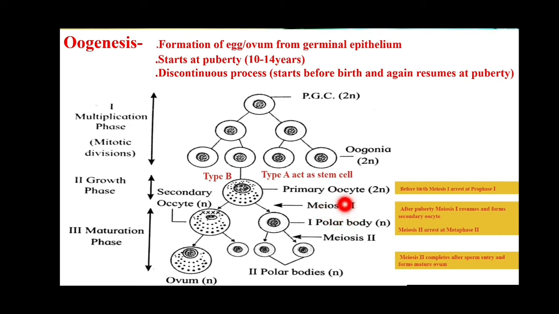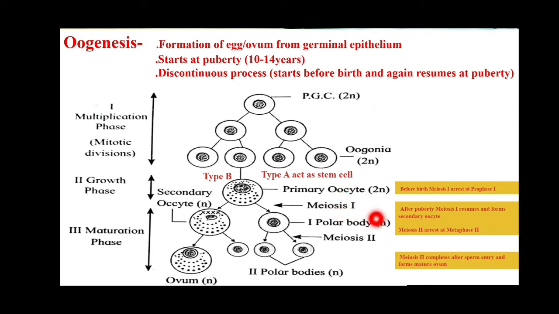The first is meiosis 1, that is a reduction type of division, but this division is not completed. It is arrested at prophase 1. So when a girl child is born, she contains these primary oocytes that are arrested at prophase 1 of meiosis 1.